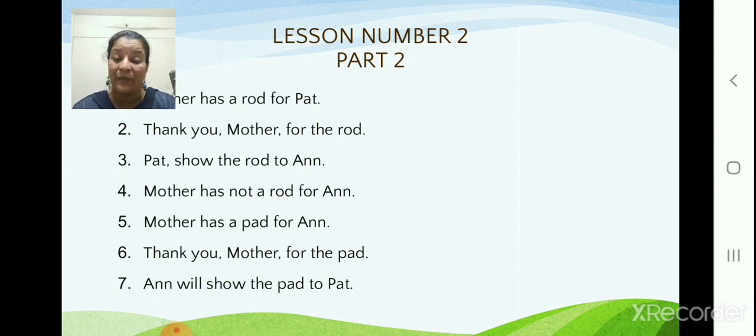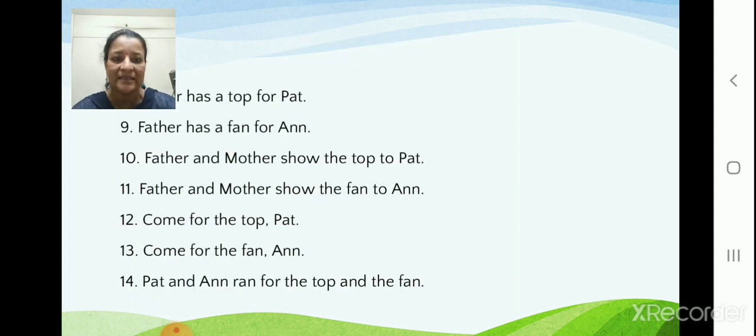Correct? What did Pat do? Pat showed the rod to Ann. Now Ann will show the pad to Pat. Okay, now this is the meaning of each line, each word. Understand and then you will read. It will be easier for you. Now let us see the next lines.